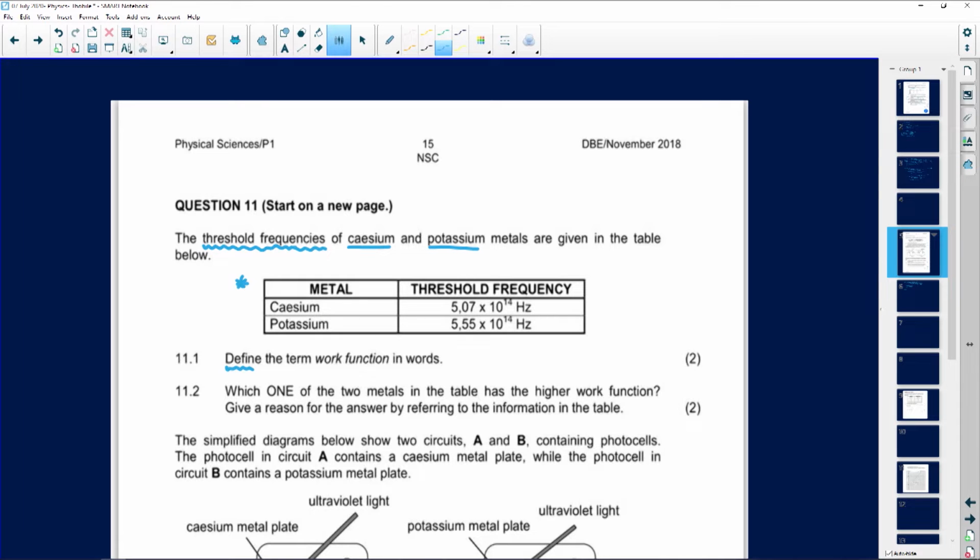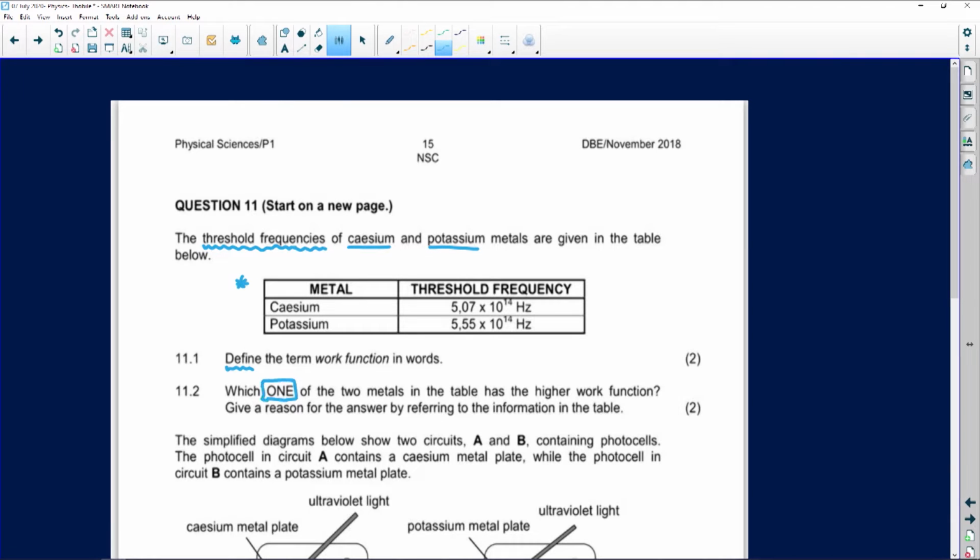So then the next question says, which one, and they wrote that in capital letters, please don't write more than one, which one of the 2 metals in the table has a higher work function? And they're telling us we need to give a reason for the answer by referring to the information in the table. So which one has a higher work function? Now I know I've got threshold there. Remember, I just want to write on the side. My work function is equal to h f₀. Let me put the h and not take a shortcut. So I can see that my work function and my threshold frequency work hand in hand.